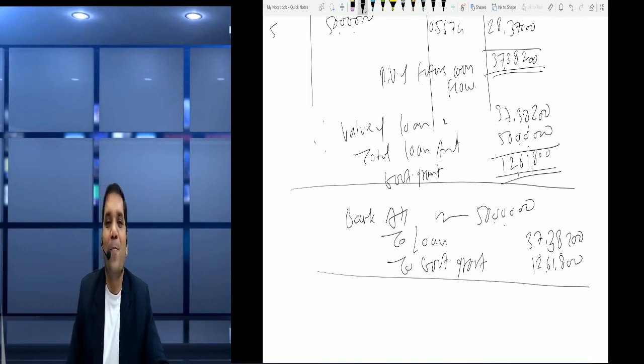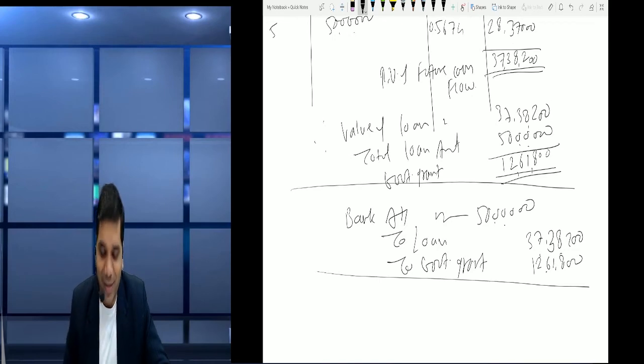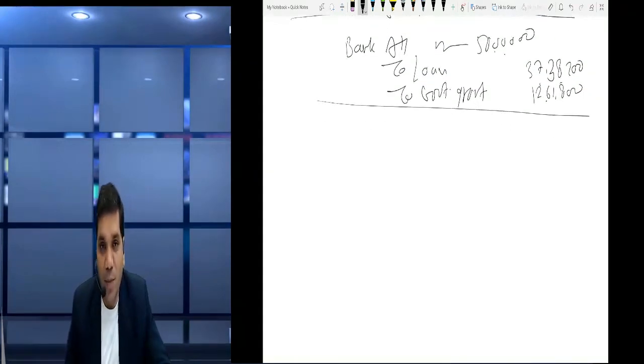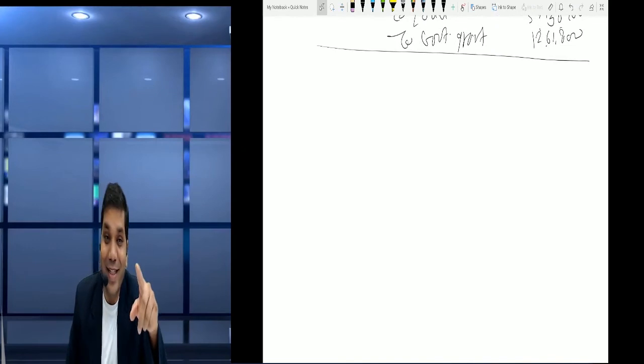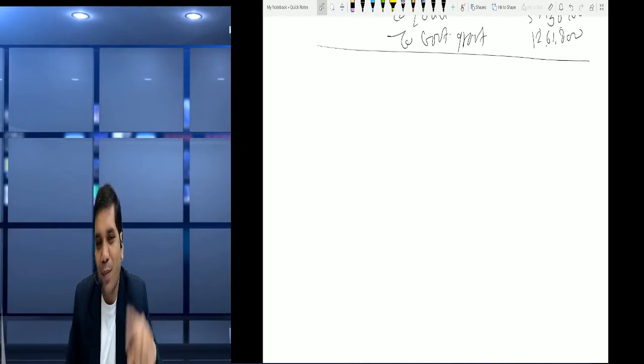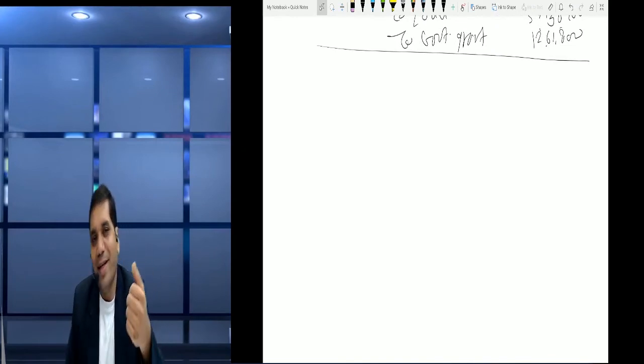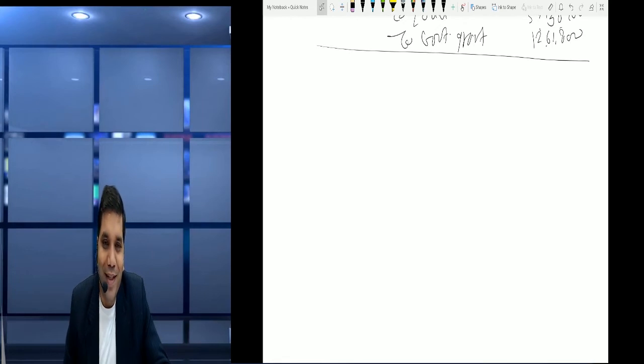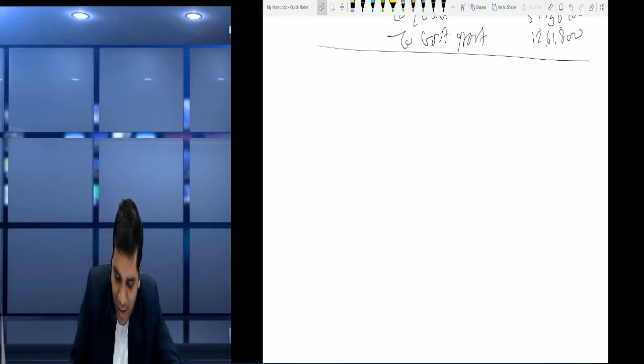Now friends, sometimes they also ask for the loan repayment schedule. For us it is a loan repayment schedule, but from the Ind AS 20 point of view, it is a systematic basis of recording the government grant. So let's make it.